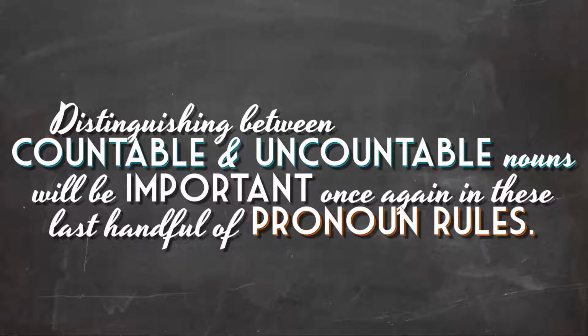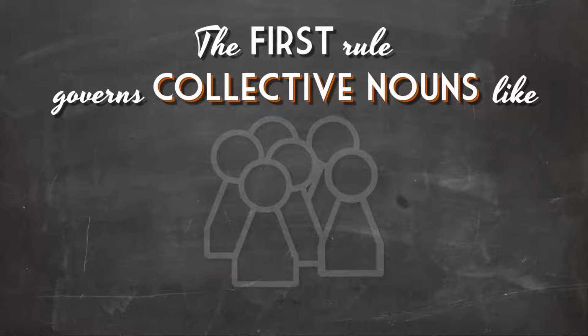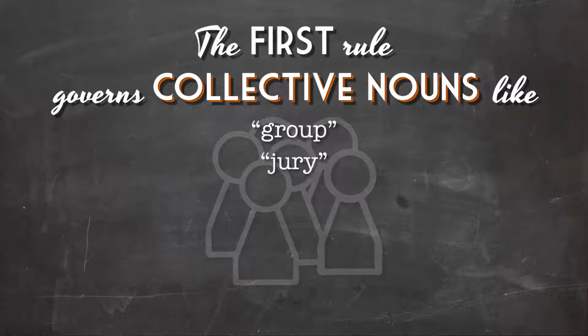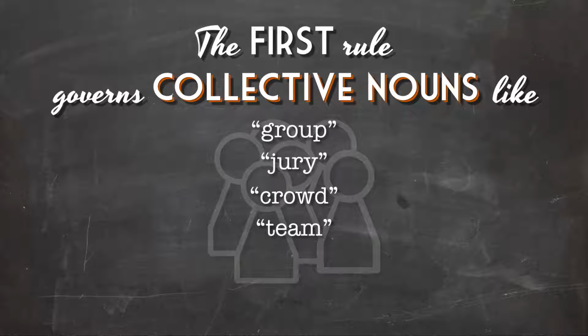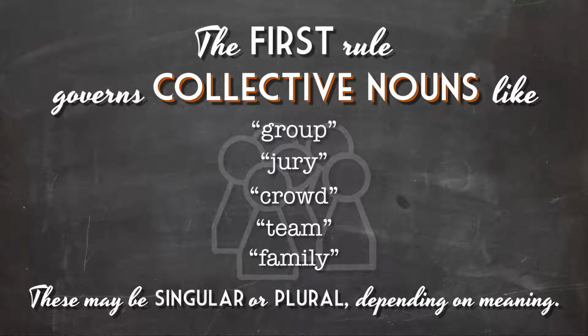Distinguishing between countable and uncountable nouns will be important once again in these last handful of pronoun rules. The first rule we'll look at today governs collective nouns like group, jury, crowd, team, and family. These may be singular or plural, depending on meaning.